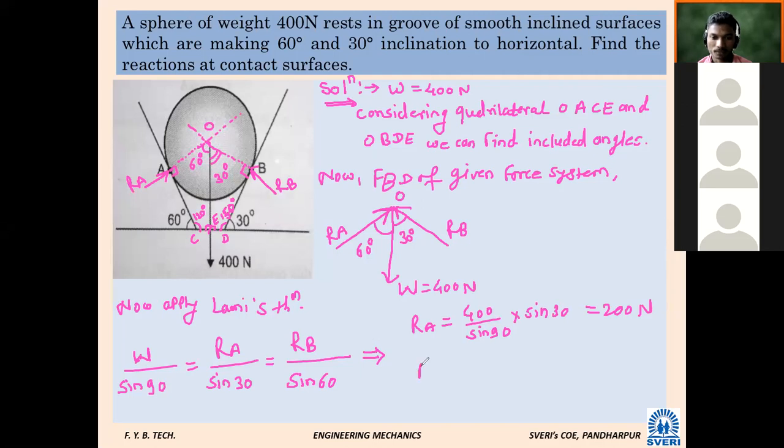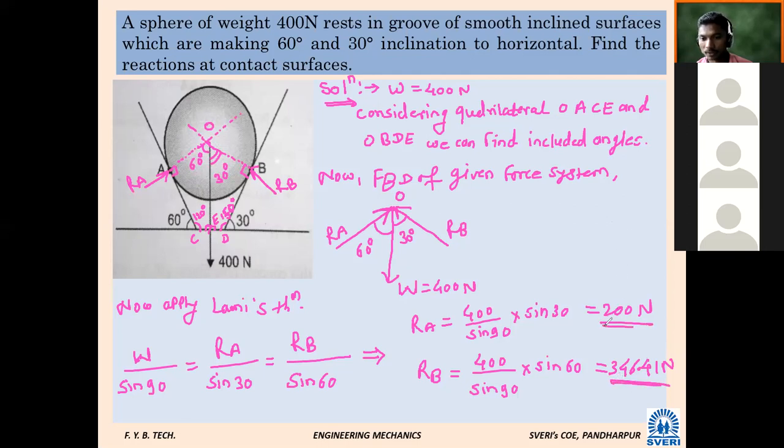What about RB? It is 400 divided by sin 90 into sin 60, so 346.41. 346.41 is the correct answer. Very good.